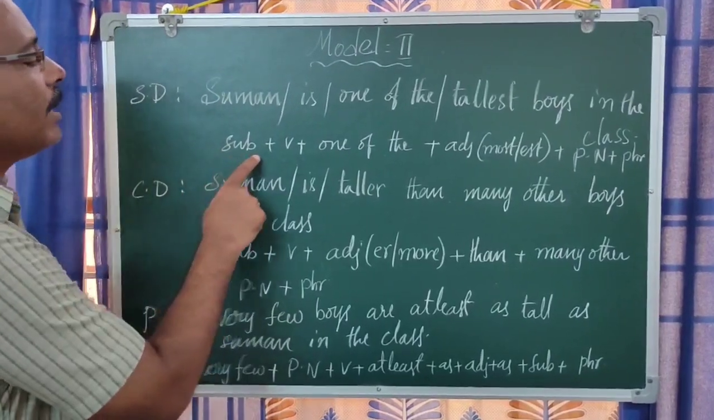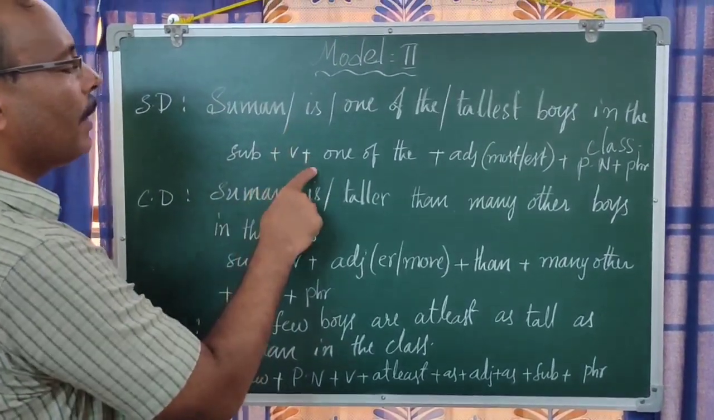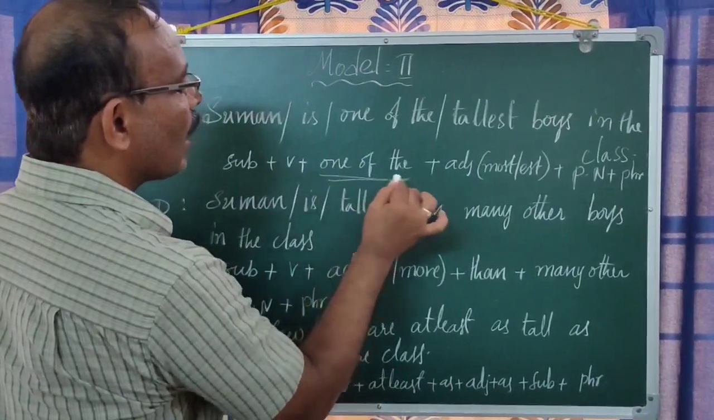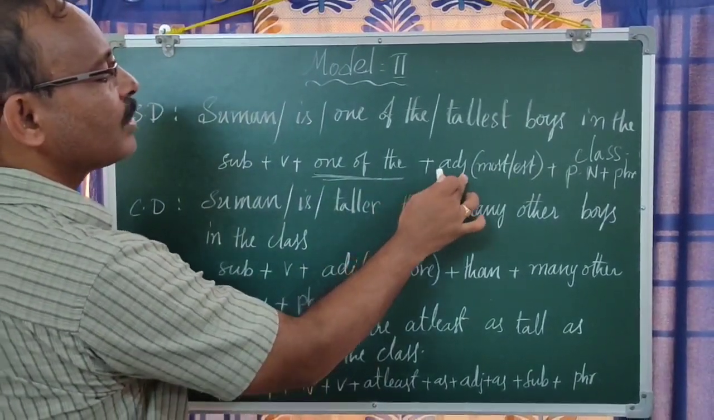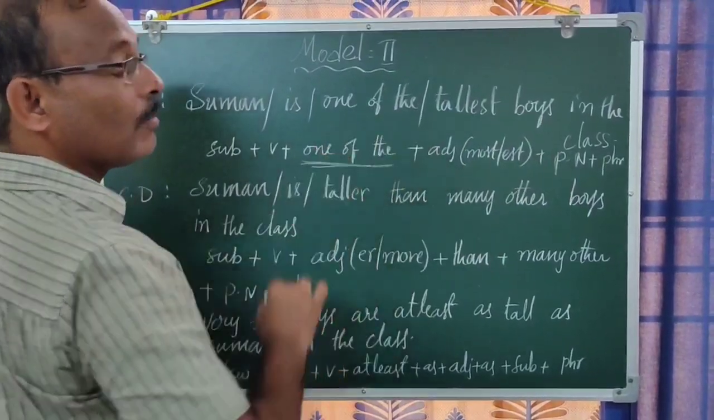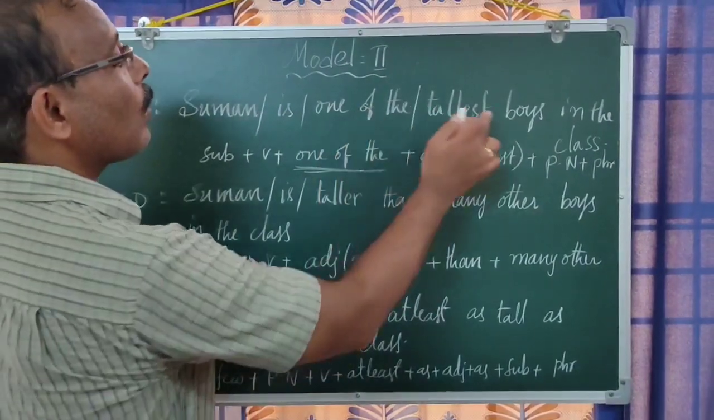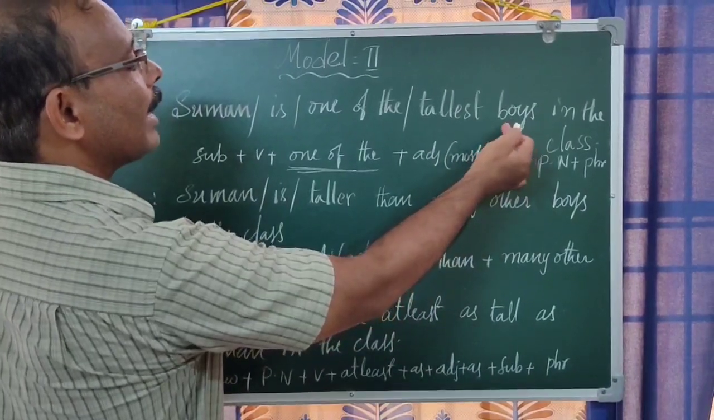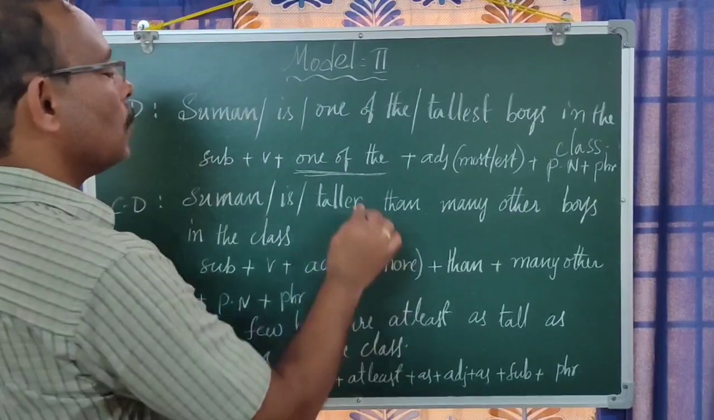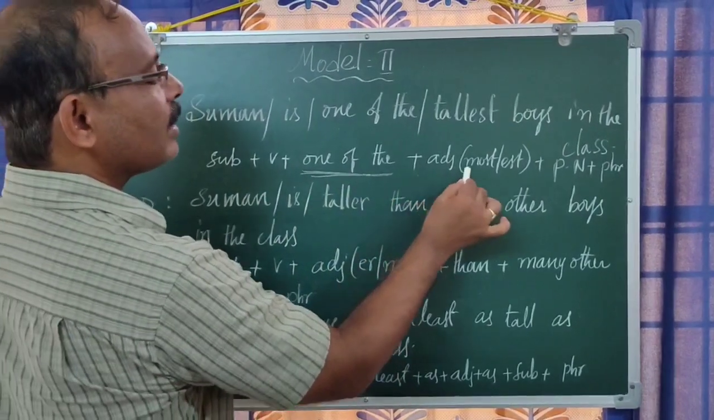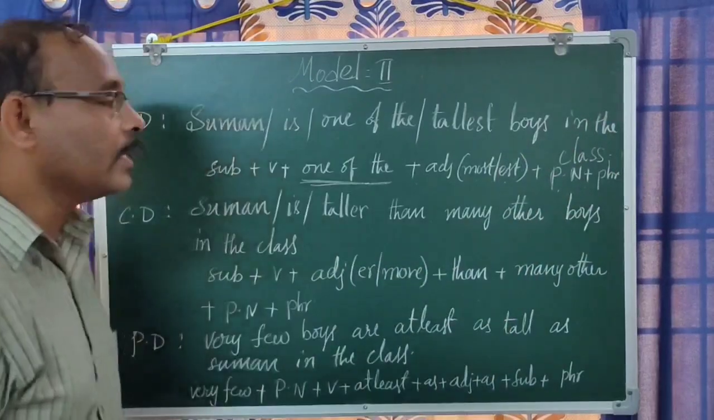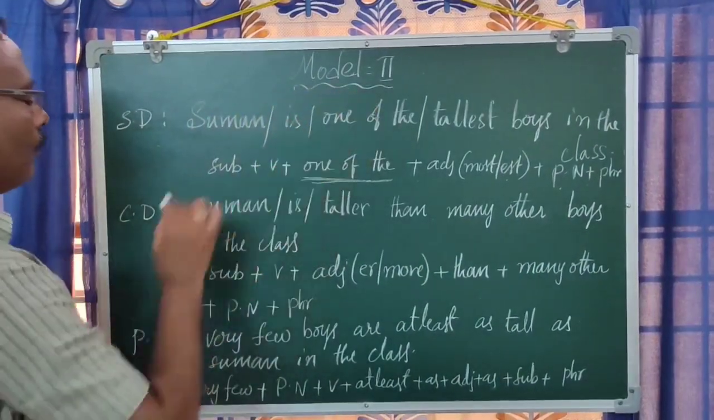Here, the subject plus be, that means verb, plus "one of the". You have to highlight this "one of the", plus adjective with "most" or "est" and a plural noun. Whenever we find "one of the", it is very clear that the noun should be plural. That means among all these boys, one. That is the meaning of this. So, "one of the" plus adjective with "most" or "est" plus plural noun plus phrase. This is the superlative degree of the second model.